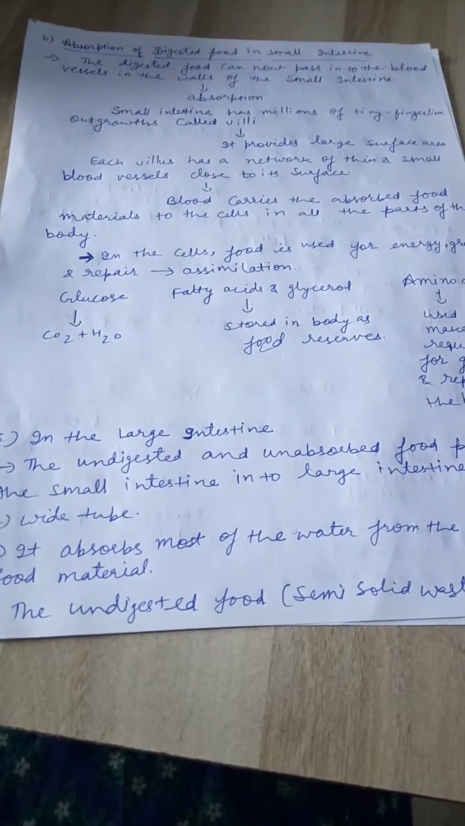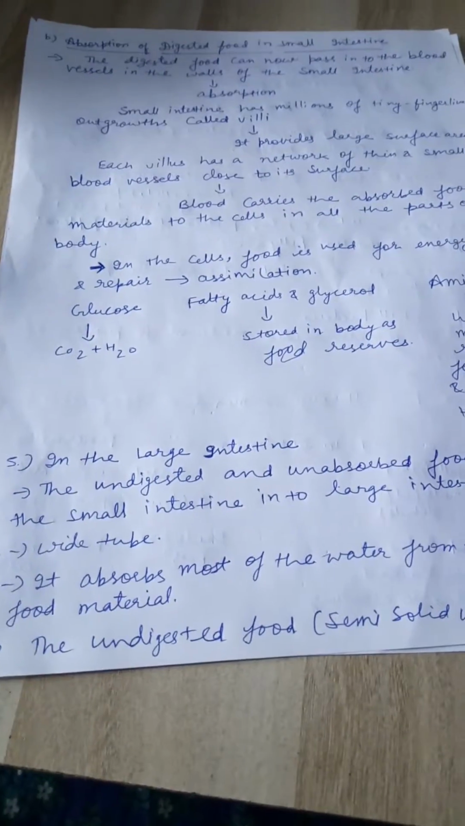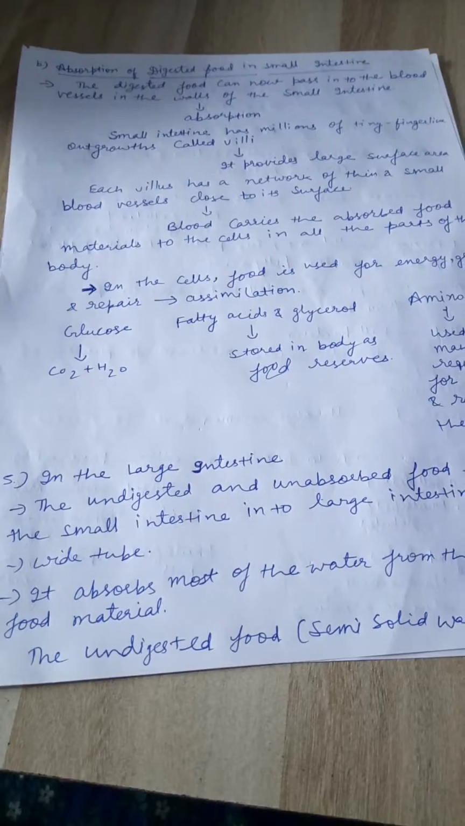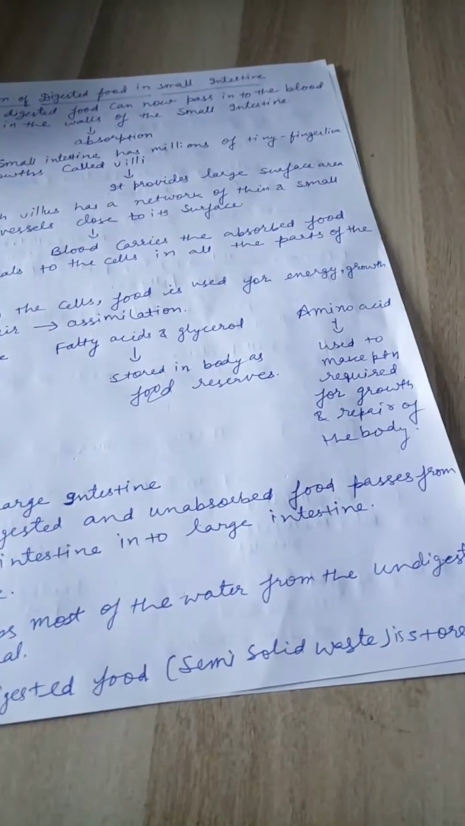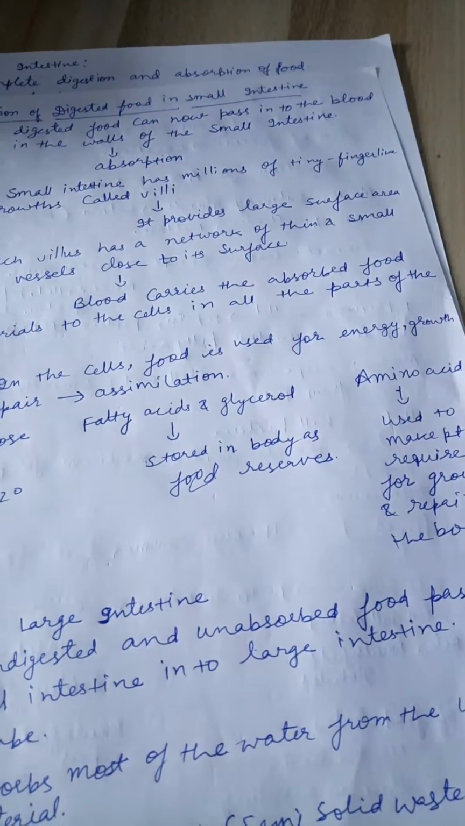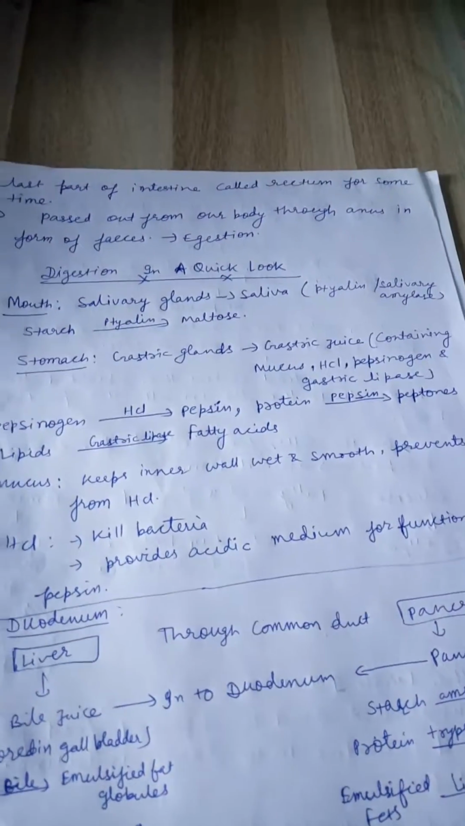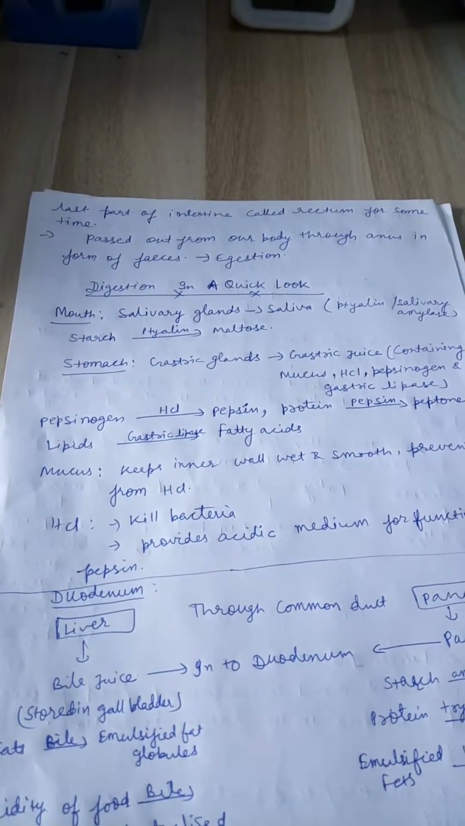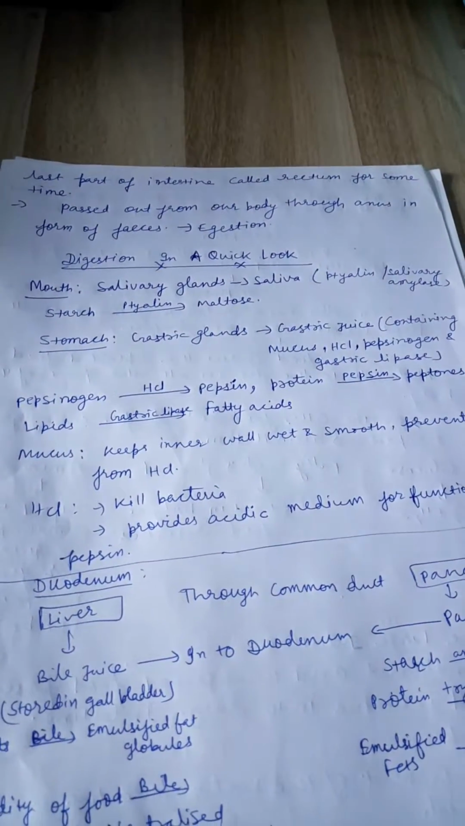Now, fifth, the large intestine. The undigested and unabsorbed food passes from the small intestine into the large intestine. It is a wide tube, that is, the large intestine is a wide tube. It absorbs most of the water from the undigested food material. As almost all the water is absorbed, it becomes semi-solid. So the semi-solid waste is stored in the last part of the intestine called the rectum for some time, then passed out from our body through the anus in the form of feces, and this process is called egestion.